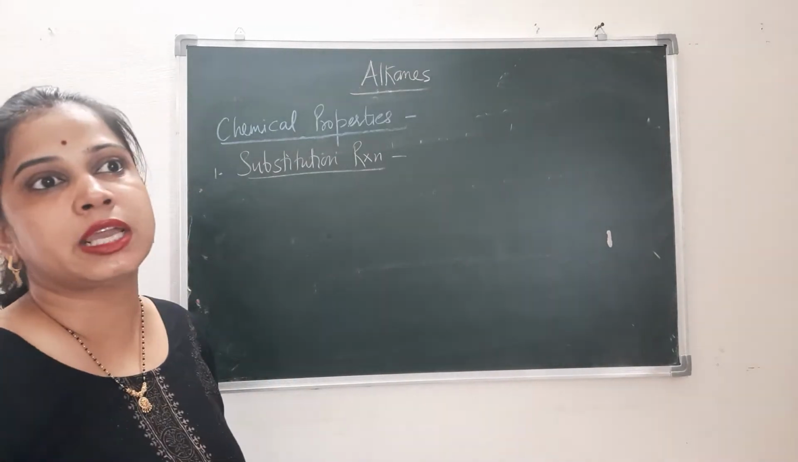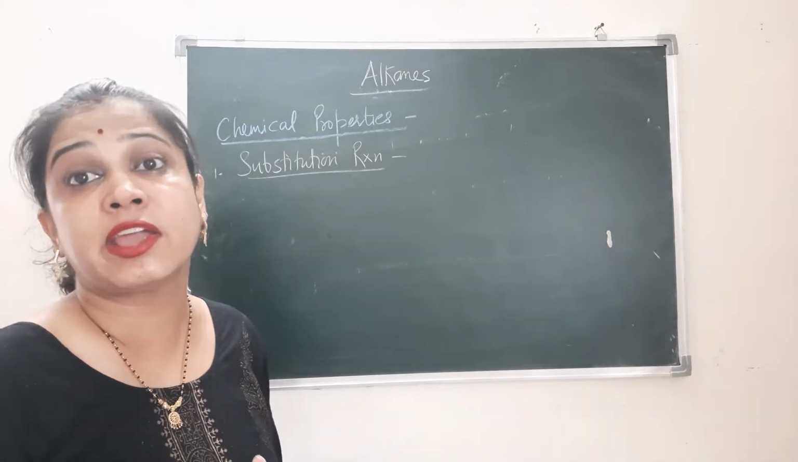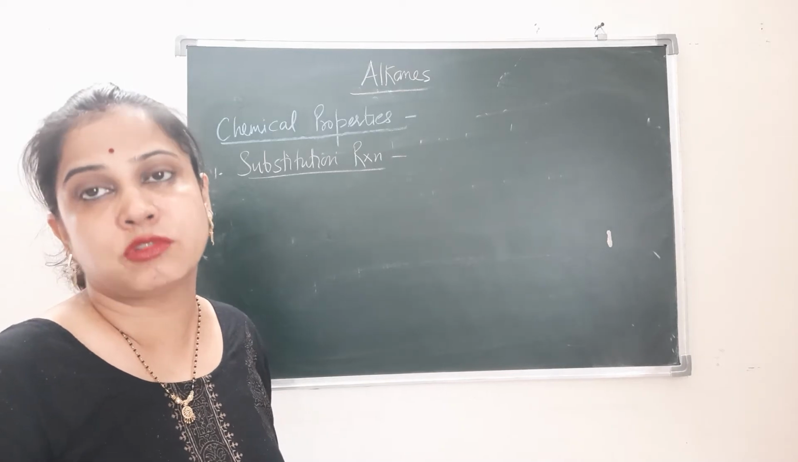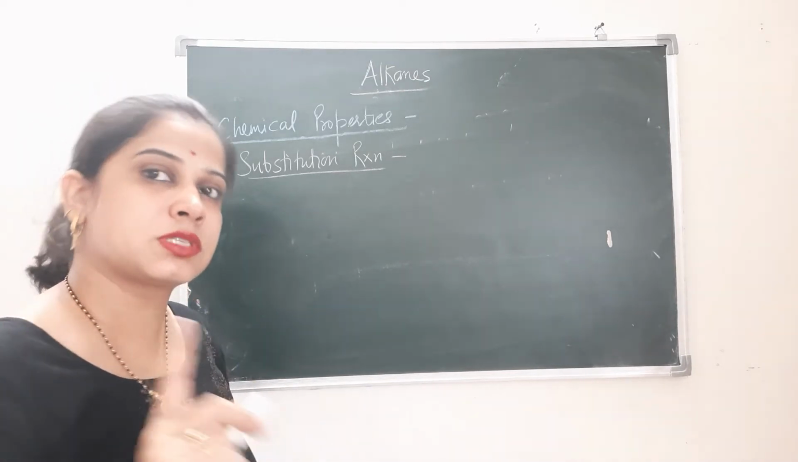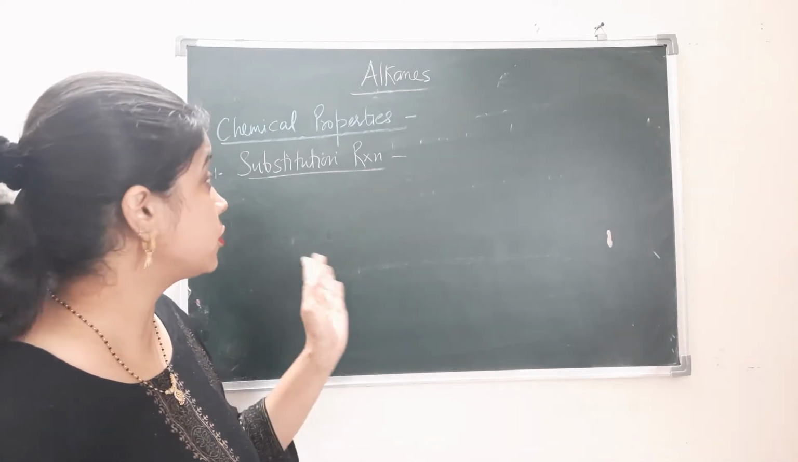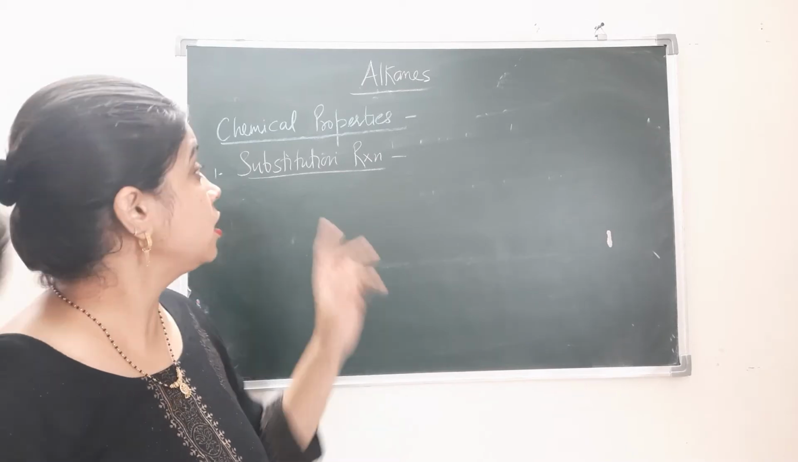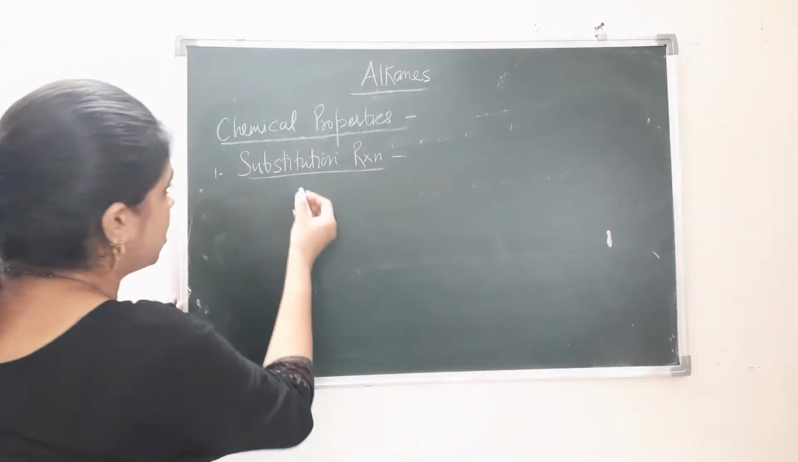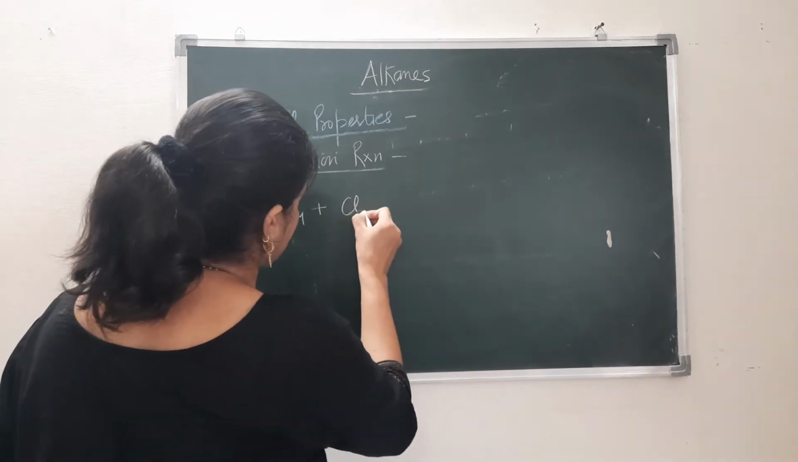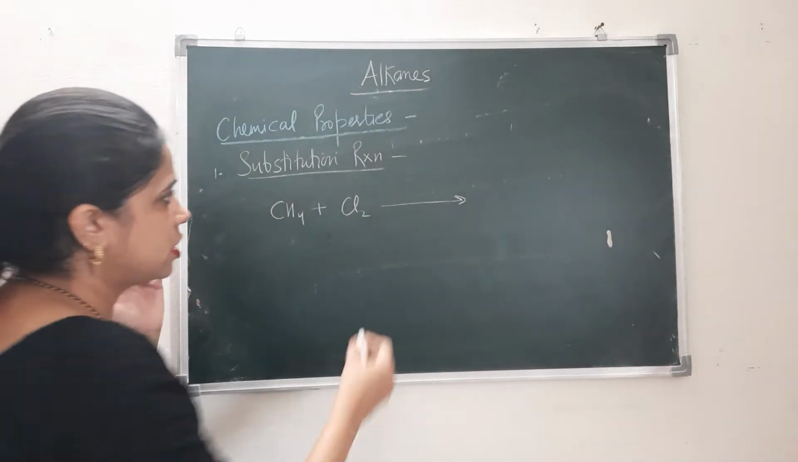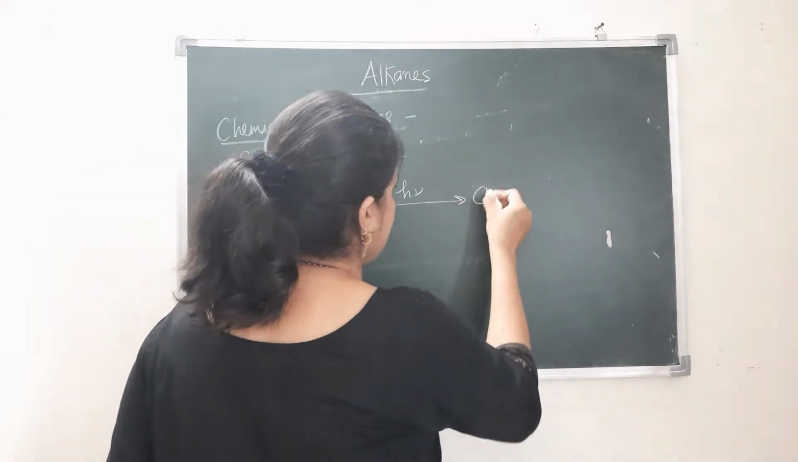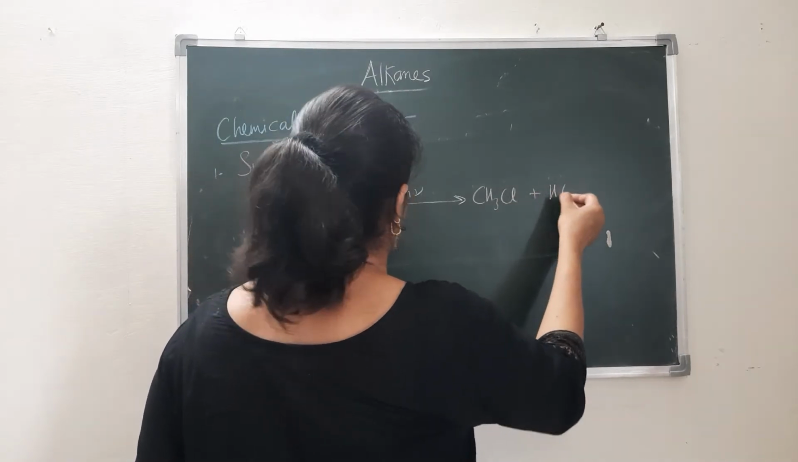halogenation. And one more thing, if you take the lower alkanes, they will not give the substitution reaction with respect to nitro group and sulfonic acid group. Sulfonic acid group and nitro group are substituted for hydrogen in higher alkanes only, right? So if I am taking CH4 and I do chlorination, halogenation in the presence of sunlight, h nu, then the product will be CH3Cl and HCl, right?